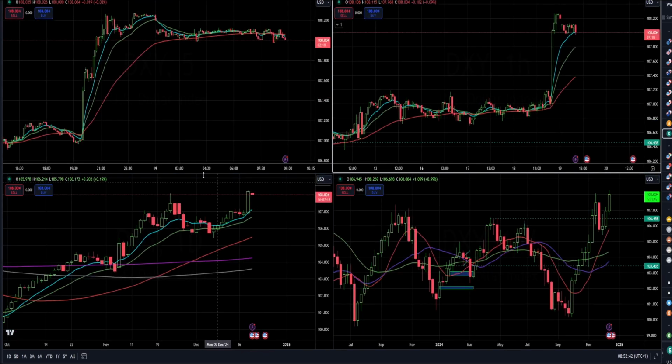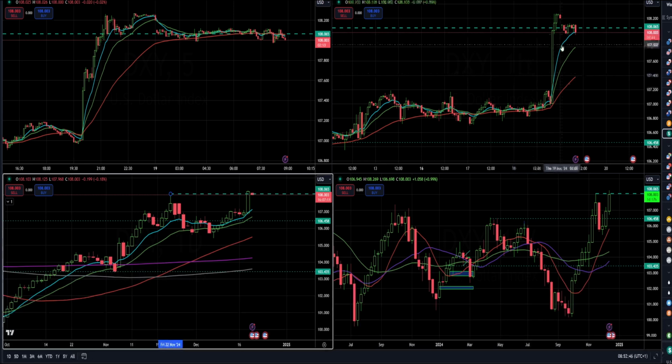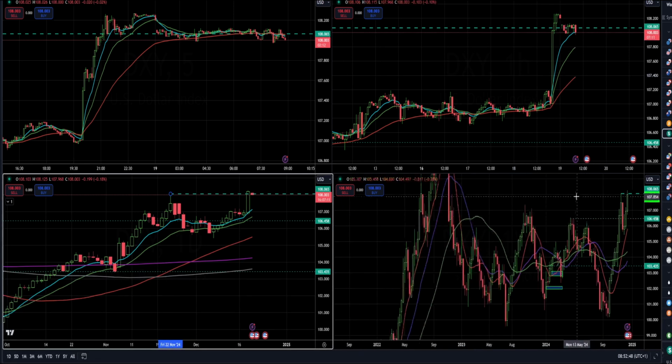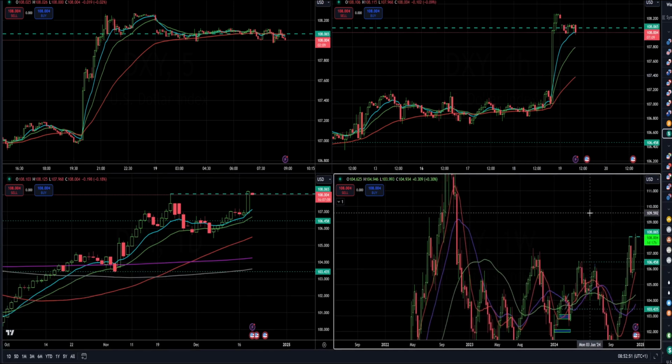Dollar index had this up day. We spoke about upside continuation on the dollar index. So far, seems like this is just a pullback on the dollar index. So the next upside objective is all the way up at 109.60 mark.